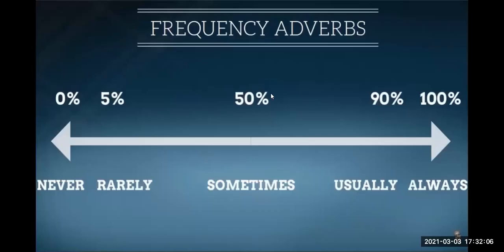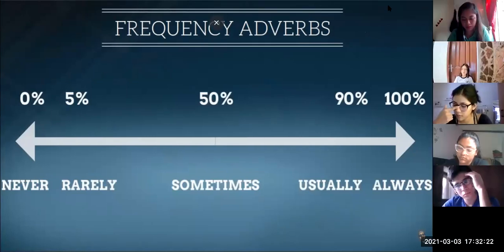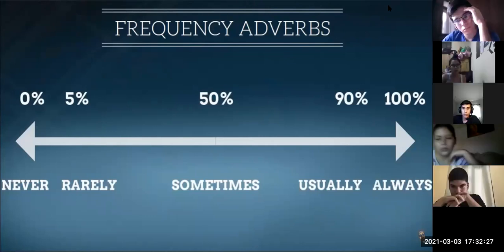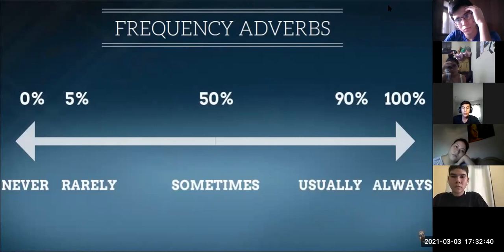Okay? Then we have the frequency adverbs. Remember that we use the frequency adverbs when we want to do what? When do we use the frequency adverbs? Do you remember? With the present simple, schedule, habits. Yes, we use the frequency adverbs with the present simple to describe routines, habits, or schedules.